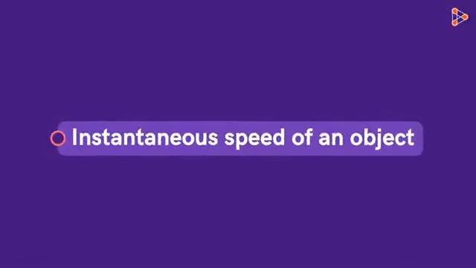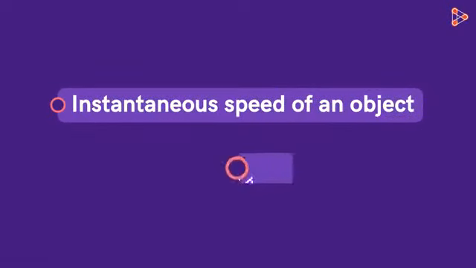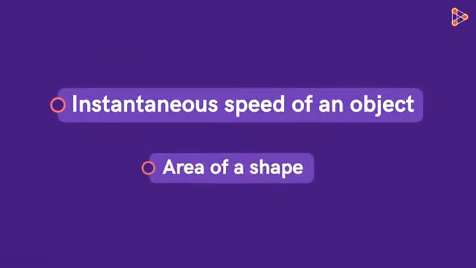In the next part, we will see how to find the instantaneous speed of an object and the idea applied to calculate the area of a shape. We will also discover that these two ideas are related to each other.